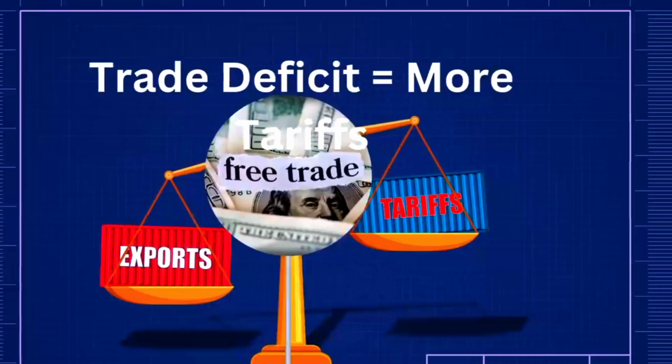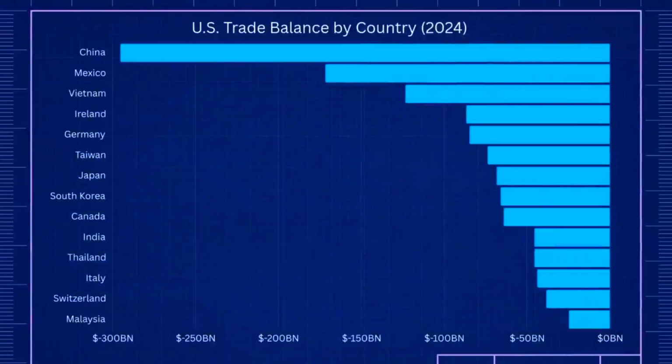And you can easily see this if we graph out the United States deficit partners. Here on the graph, you can see some of the largest trading partners, which have a big surplus with the United States. You can see China, Vietnam, Japan, South Korea, and a long list of other economies that have high surpluses against the US. And these very economies have seen high US tariff rates. So, that's the case we have for Singapore.